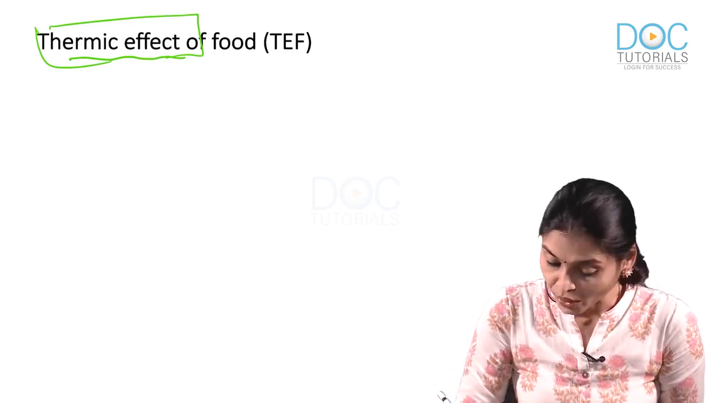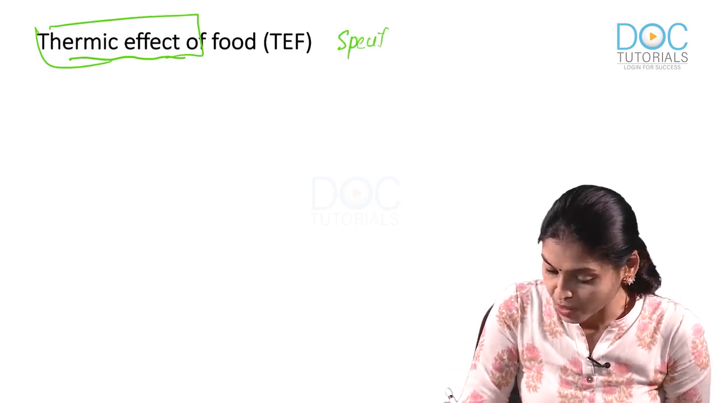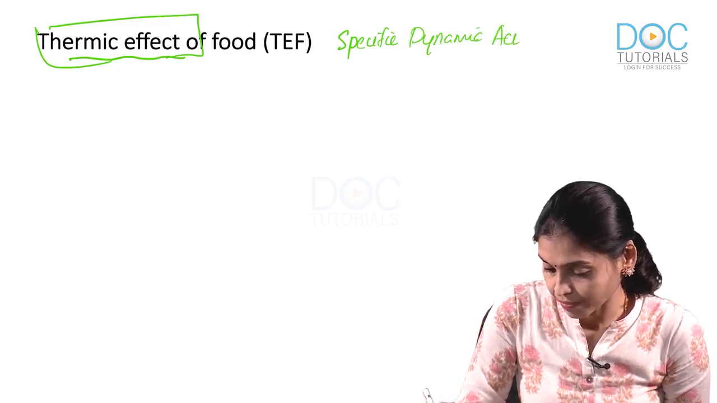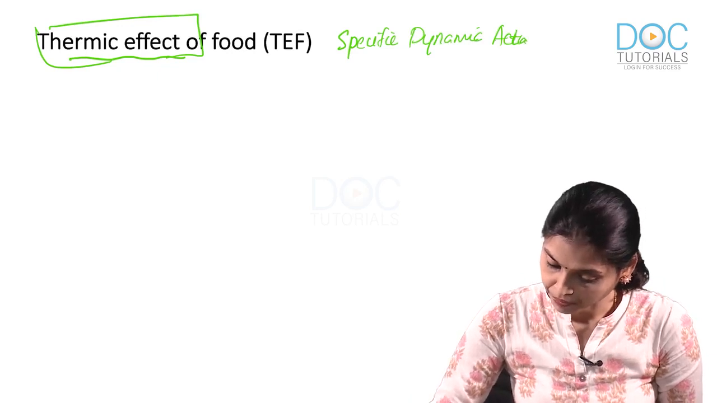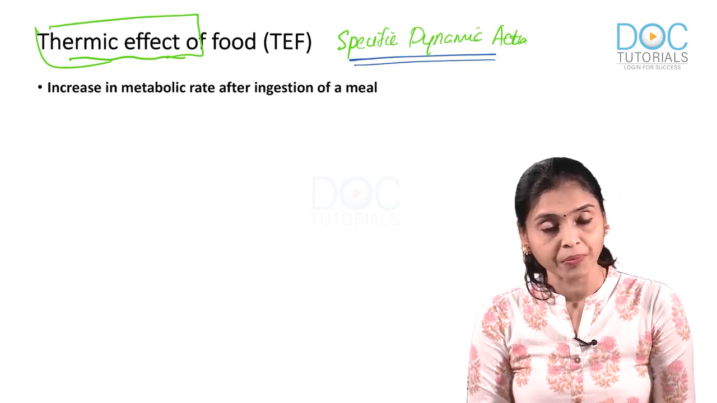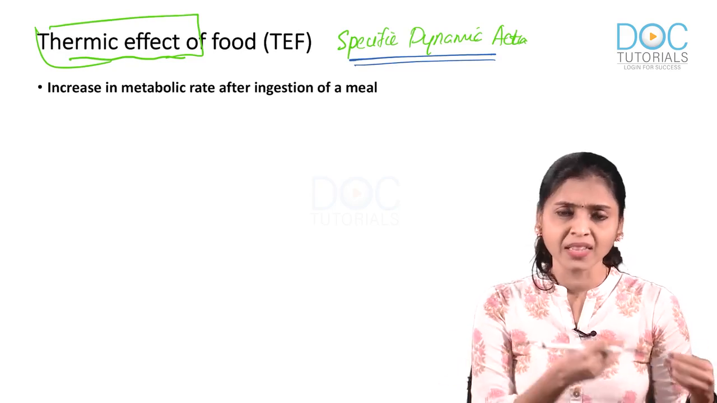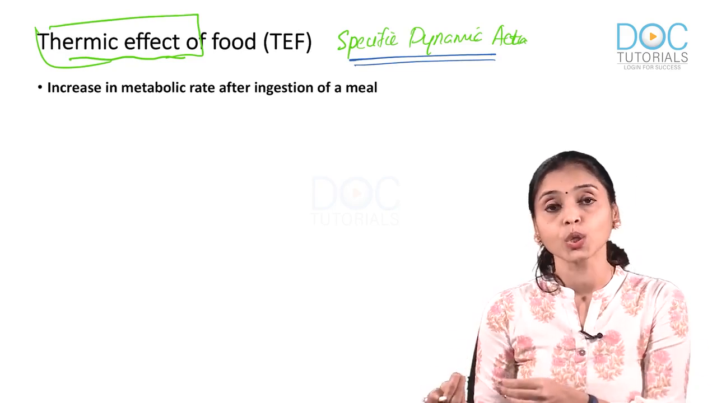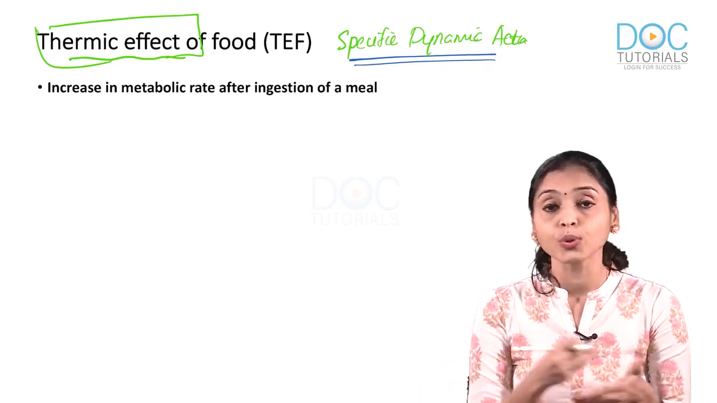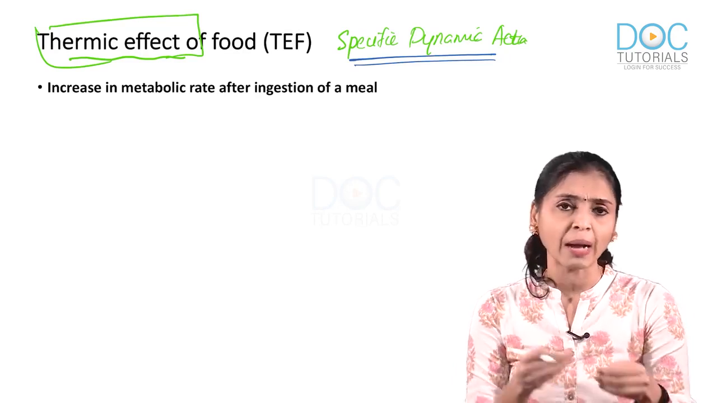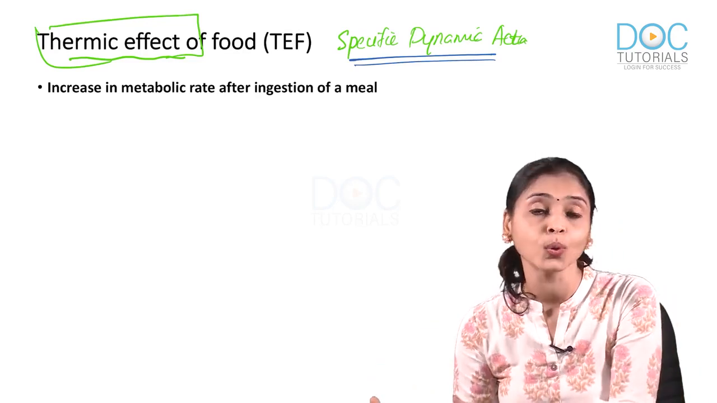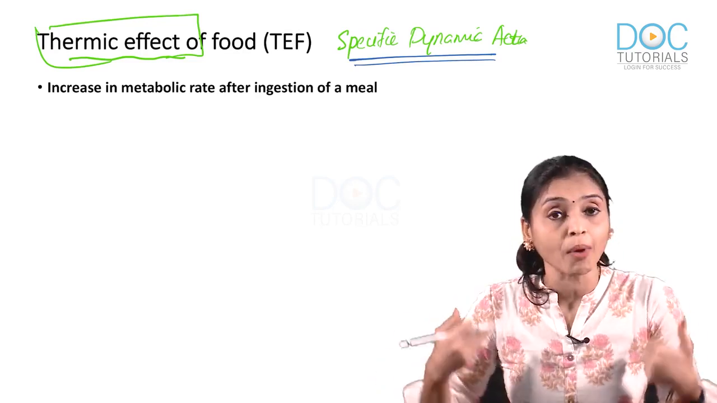Okay, this is also known as specific dynamic action of food. That means increase in metabolic rate after ingestion of a meal. When you eat a meal, the calories in the meal are used for your basic metabolic action as well as for processing the food. You use calories for digestion, absorption and storage, and part of it during this process is converted to heat. So, that raises your body temperature.